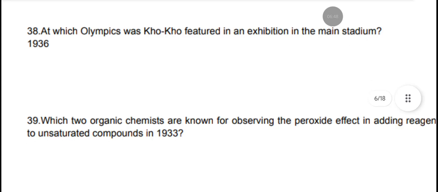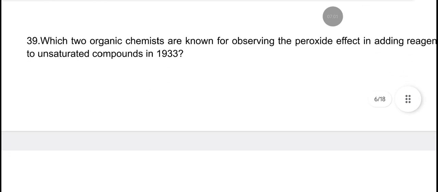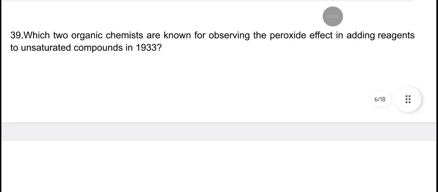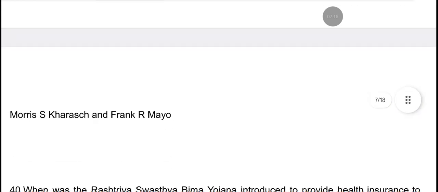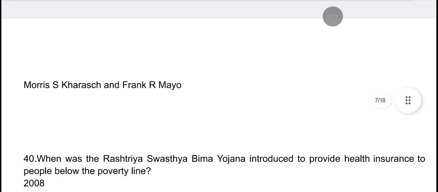At which Olympics was Kho Kho featured in an exhibition in the main stadium? It was in 1936. Which two organic chemists are known for observing the peroxide effect in adding reagents to unsaturated compounds in 1933? The answer is Maurice S. Kharasch and Frank R. Mayo.